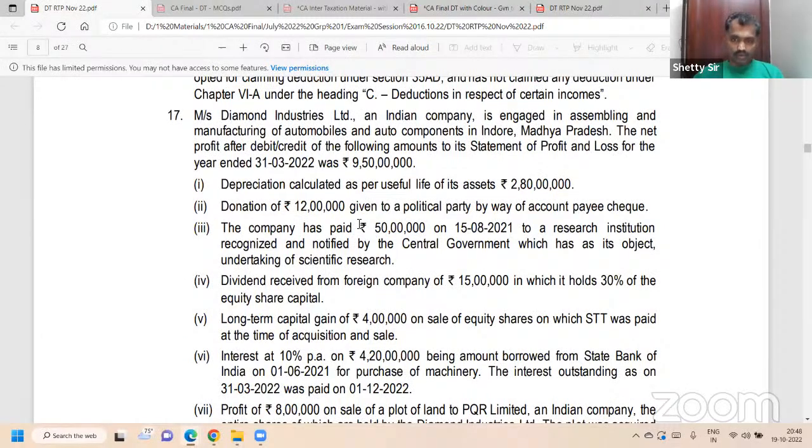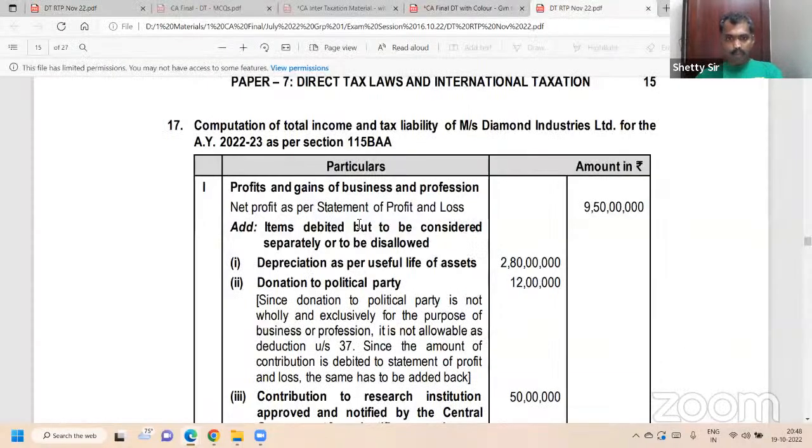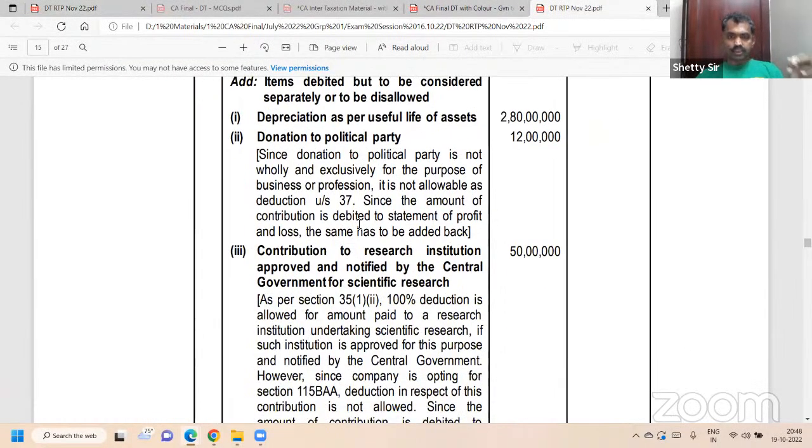The company has paid rupees 50 lakh on 15/8/2021 to a research institution recognized and notified by the central government. Under 115BAA it is not allowed. Donation prescribed in section 35(1). Donation prescribed under section 35 within the bracket 1 within the bracket II, since 115BAA is opted. Otherwise it would have been available. And why are you adding back? It is already deducted. Suppose it is not 115BAA, you should have ignored it. That's it. It is deductible, it is already deducted. Ignore it. Since it is 115BAA, it's different.